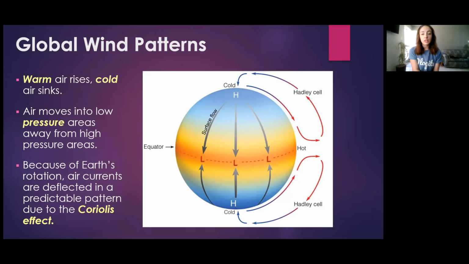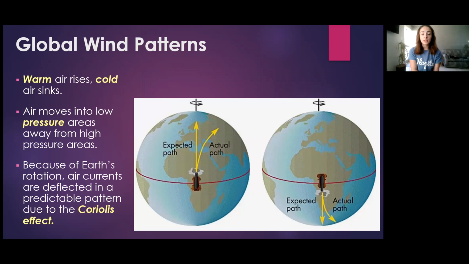However, because of Earth's rotation, this is not a straight line that the air travels from the equator to the poles. And this effect of Earth's rotation on the travel path of wind patterns is called the Coriolis effect. The Coriolis effect works something like shown in this picture, where Earth's rotation affects the path of anything going straight toward the pole from the equator. The path is deflected because Earth is rotating.